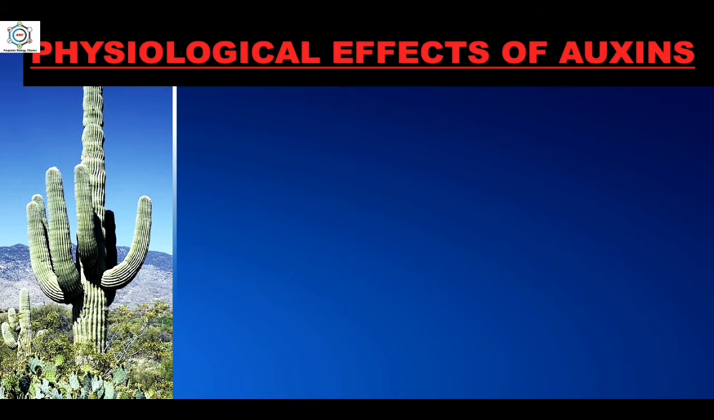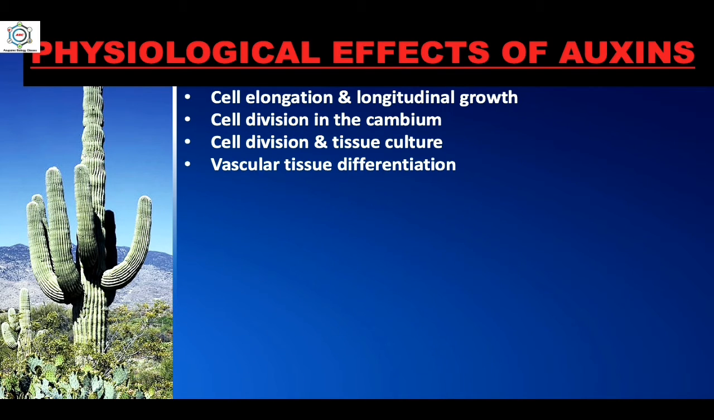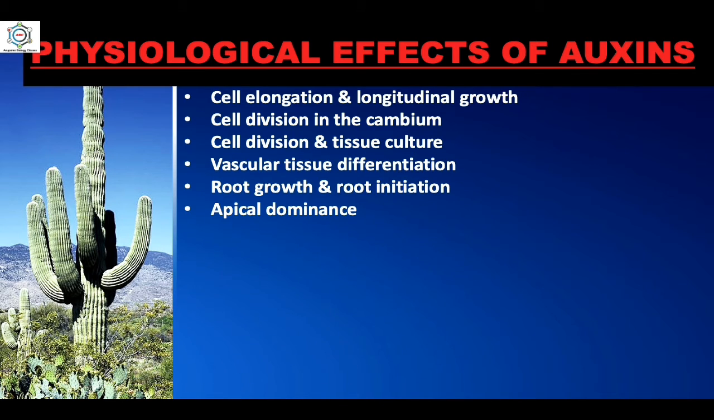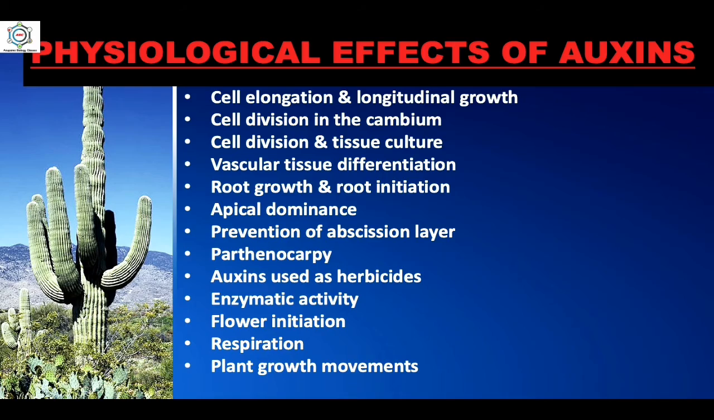Now, what are the physiological effects of auxins? Here you can see cell elongation and longitudinal growth, then cell division in the cambium, cell division and tissue culture, then vascular tissue differentiation. After this, root growth and root initiation, then apical dominance, prevention of abscission layer, parthenocarpy, auxins used as herbicides, enzymatic activities, flower initiation, respiration, plant growth movements, and other effects.